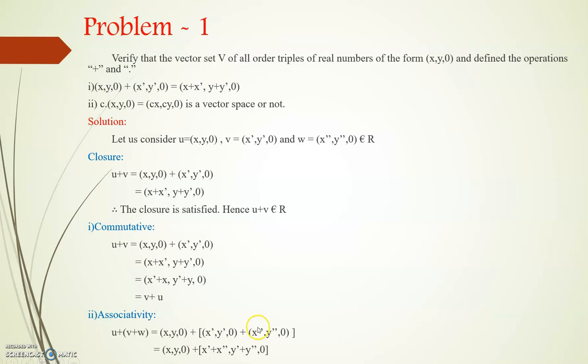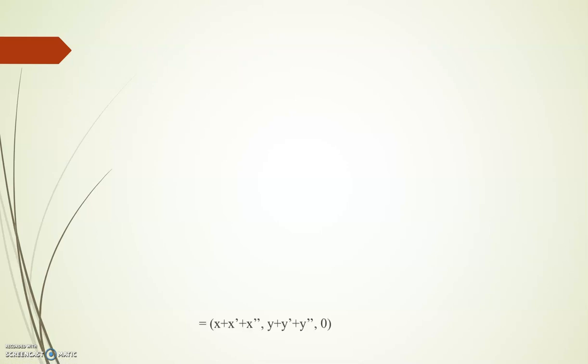Then these two vectors alone add to give (x' + x'', y' + y'', 0). Next step, we can write this as (x + x' + x'', y + y' + y'', 0).